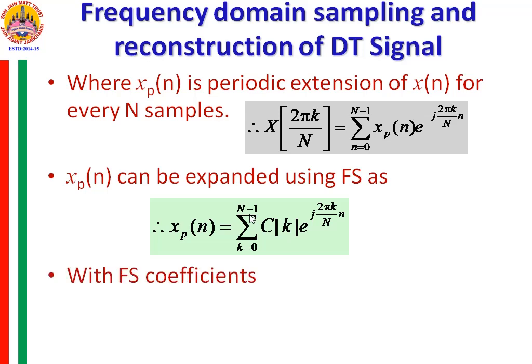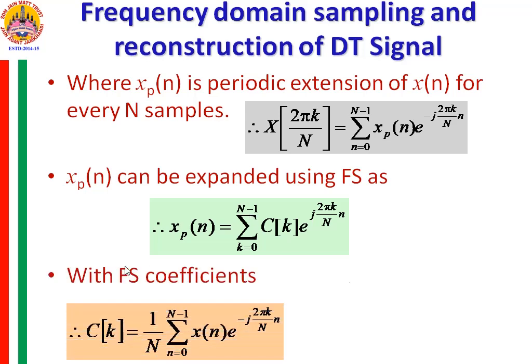And the inverse DTFS coefficients can be expressed as ck is equal to 1 by N summation n from 0 to N minus 1 xp of n e raised to minus j 2 pi k by capital N into small n.